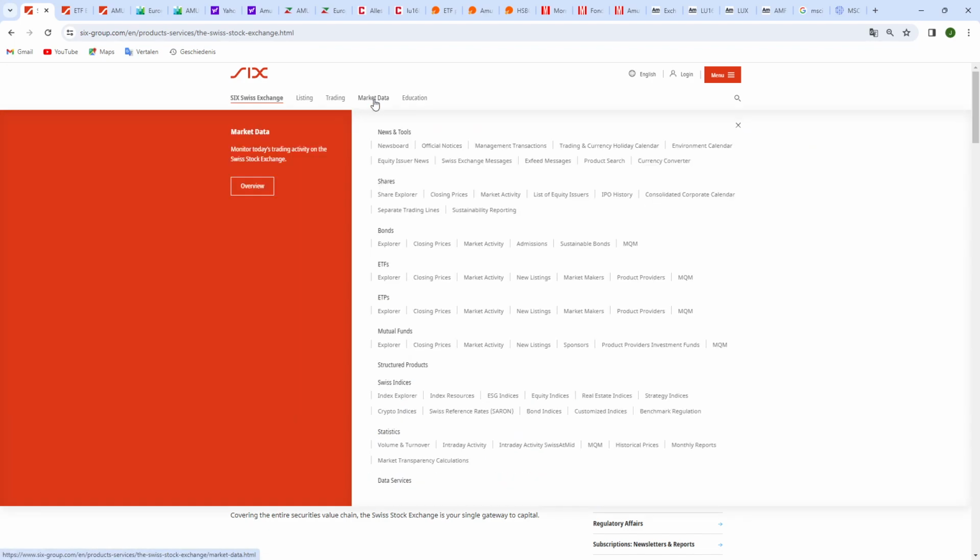You can click on market data and then go to the Share Explorer, Bond Explorer, ETF Explorer, ETPs Explorer. I wouldn't recommend ETPs, but that's another thing. Mutual funds, which are more expensive than ETFs. And as John Bogle already said, you have to look at expenses. So you have cheap mutual funds, but ETFs are most of the time cheaper. So it's easier to immediately follow the ETFs.